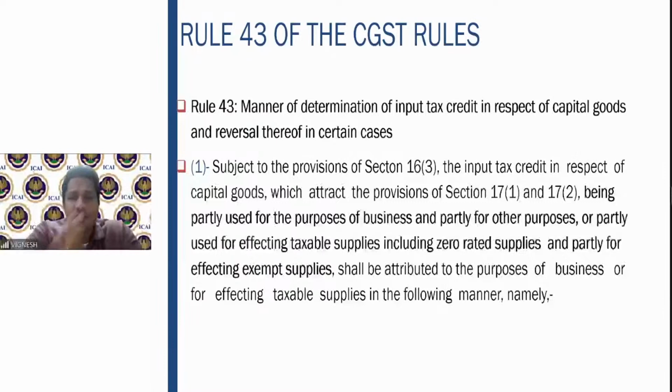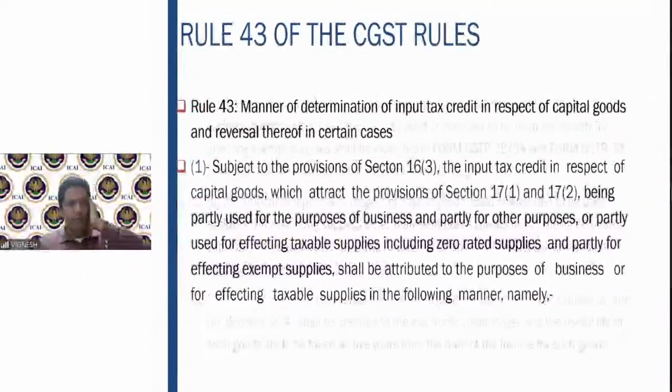First, let us go through the rule as always. Subject to the provisions of 16(3), the ITC in respect of capital goods which attract the provisions of 17(1) and (2), that is the apportionment, that is, partly used for business and partly for other purpose, or partly used for taxable supplies and partly for exempt supplies, shall be attributed to the purpose of the business or for effecting taxable supplies in the following manner.